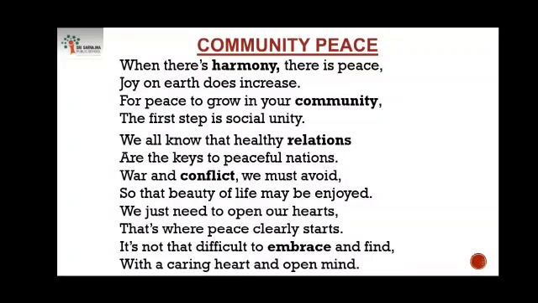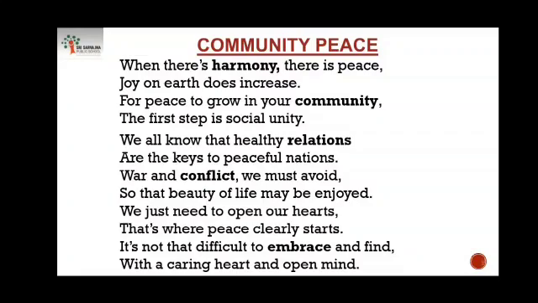War and conflict we must avoid so that beauty of life may be enjoyed. We just need to open our hearts. That's where peace clearly starts. It's not that difficult to embrace and find with a caring heart and open mind.